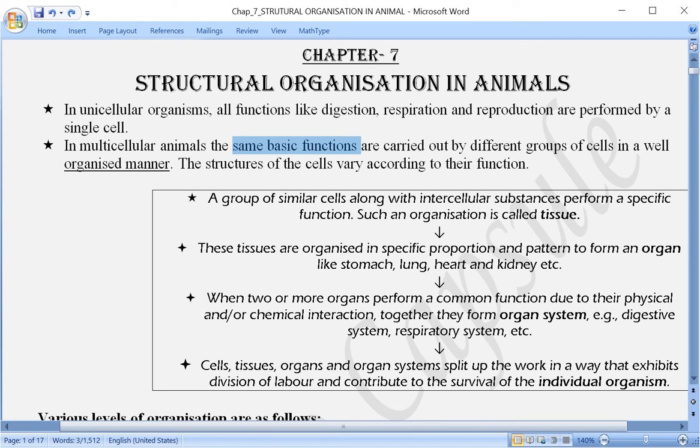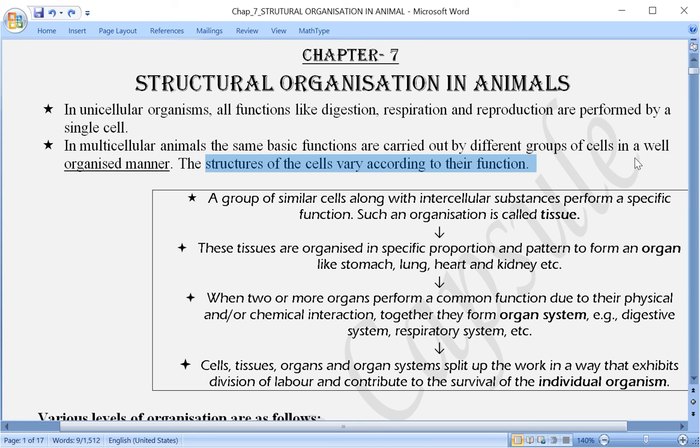Here we are talking about multicellular animals, because the chapter's name itself is what? Structural organization in animals. So here I am talking about multicellular animals. Similar kinds of functions are performed by different groups of cells in a well organized manner. And in this case, the structure of the cells will vary according to their function.